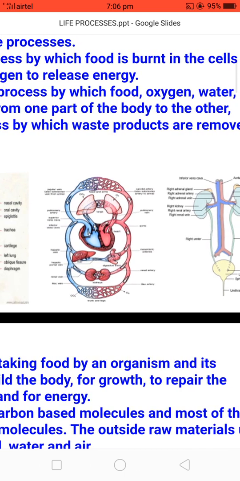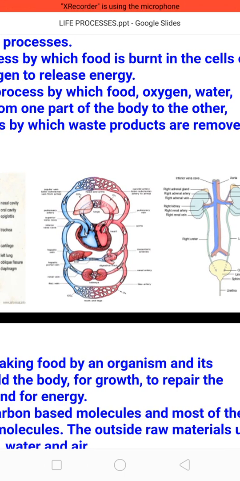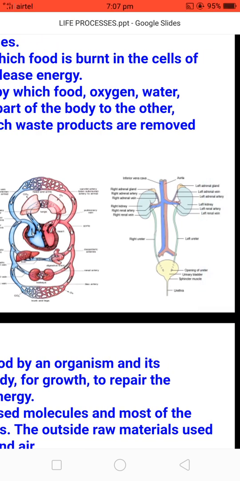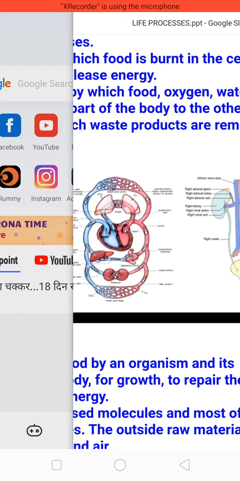Third one, the diagram related to the transportation life process. In this topic, lungs, heart and different organs are shown by which food, oxygen, water and waste materials are transported from one part to the other part of the body. And last one is the excretion process, which is performed by kidneys. In this topic we will discuss how kidneys produce urine, and how blood is filtered so that waste material is excreted out of the body.